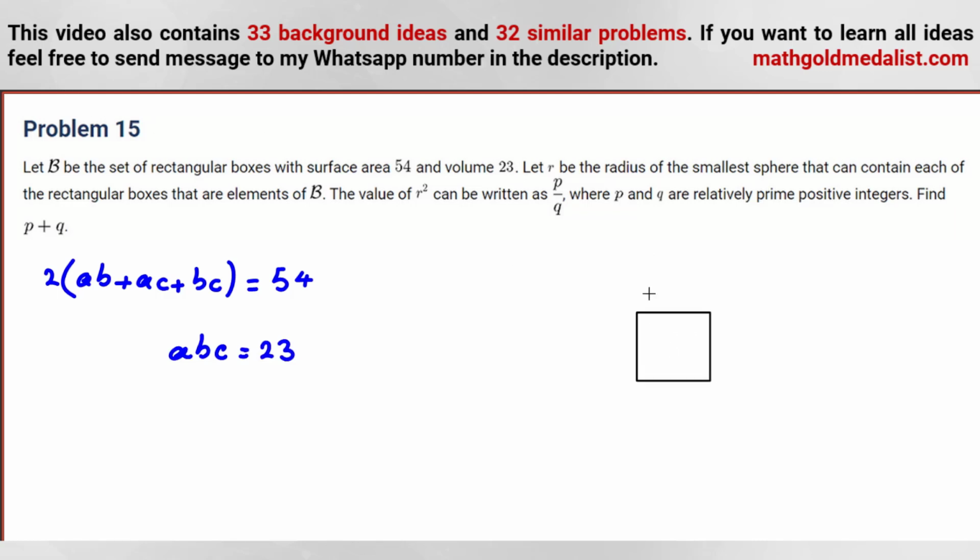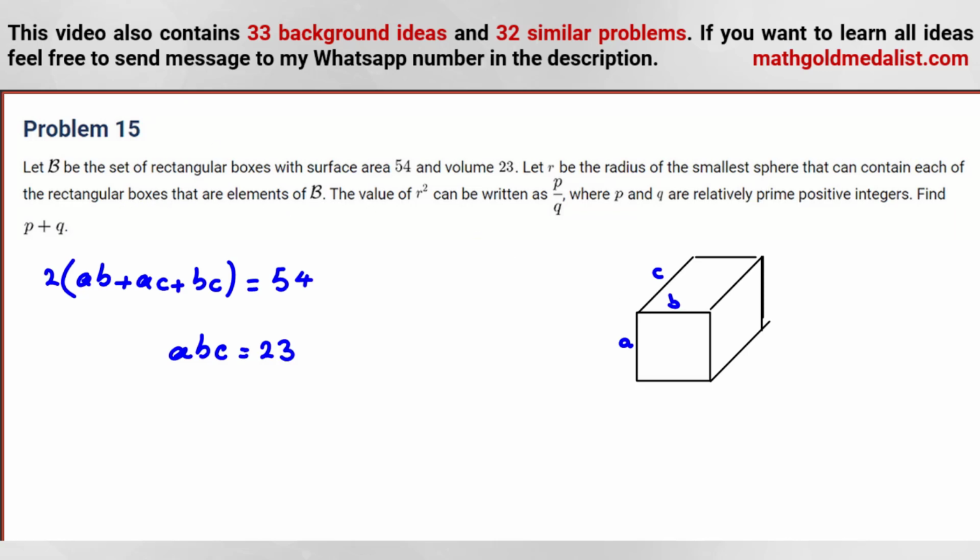Suppose we have this cuboid, and the sides are A, B, C. The volume is this, and it says let r be the radius of the smallest sphere that can contain each of the rectangular boxes that are elements of B.